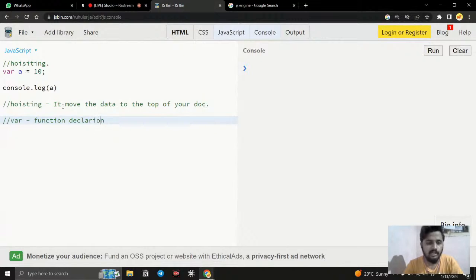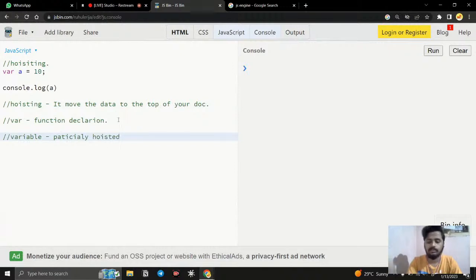Remember the words: it just moves the data to the top of whatever file you are working on, and it only takes place with the var keyword and function declarations. Now let's see how it takes place. When a variable is created with the var keyword, it is partially hoisted.